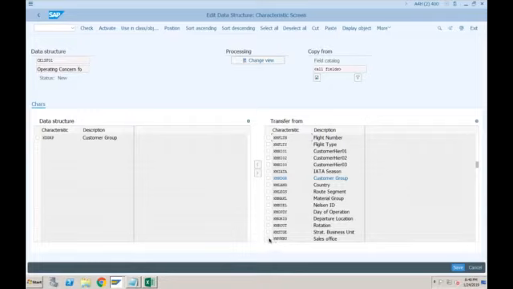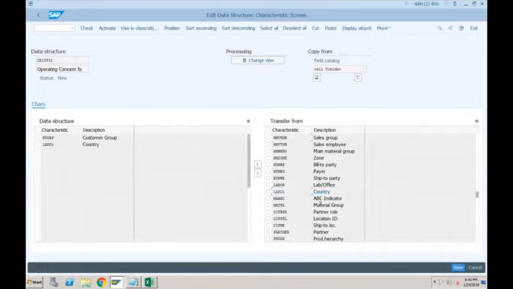Let's go with the sales office. Sales office will only come from the SD module, so don't use this. Let's go with the country. Most of the things you will find here are relevant to SD, because normally the sales revenue information flows from SD.